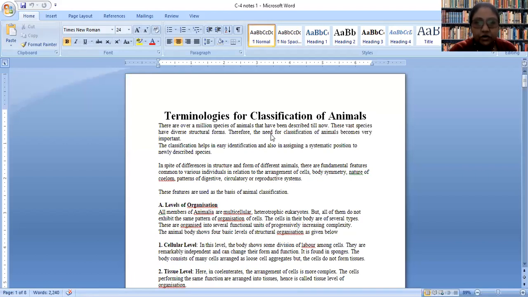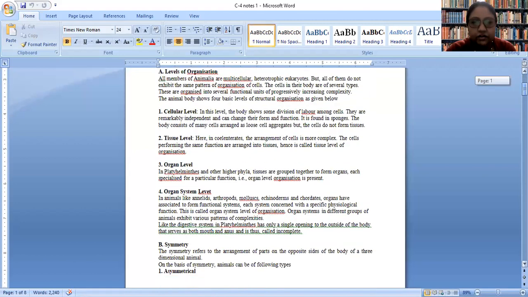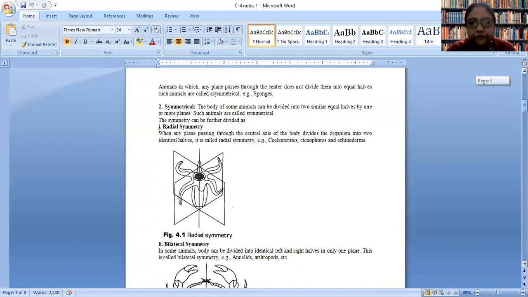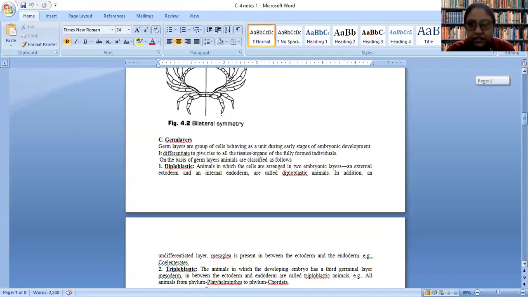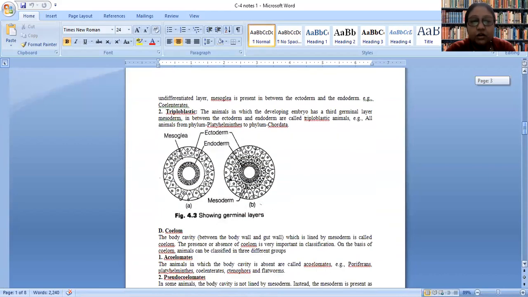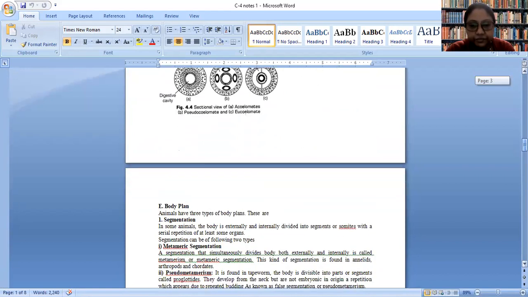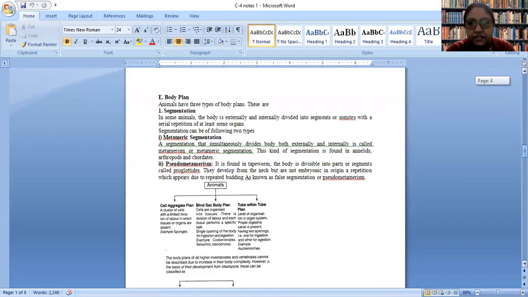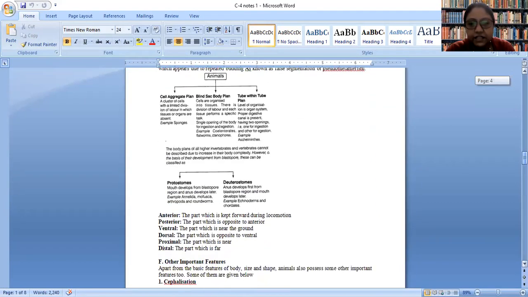We learned yesterday about a few terminologies of classification of animal kingdom. We talked about levels of organization, that is cellular, tissue, organ and organ system level. We talked about different symmetries present in the organisms. We talked about germ layers and coelom. Apart from that, we discussed the body plan that is available in different types of organisms of animal kingdom. So, as you confirm that you don't have any doubts, we will move ahead with the rest